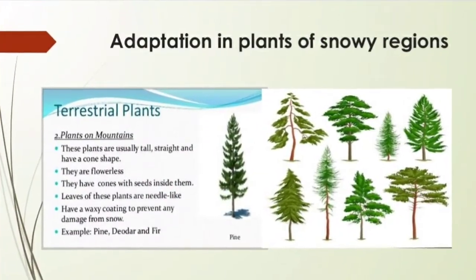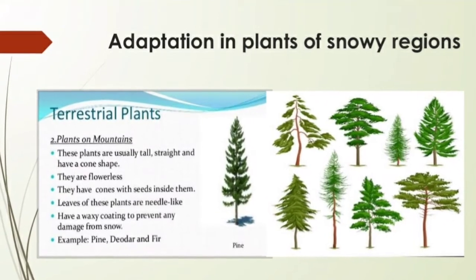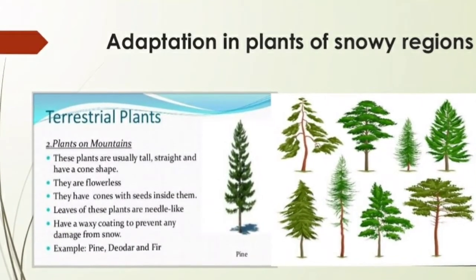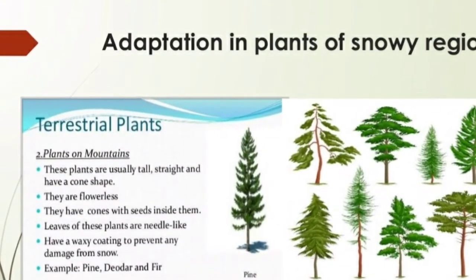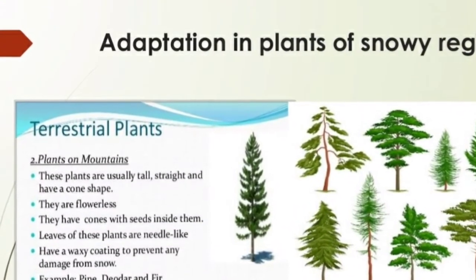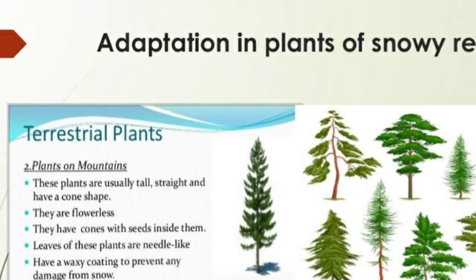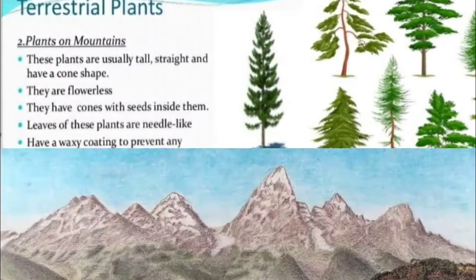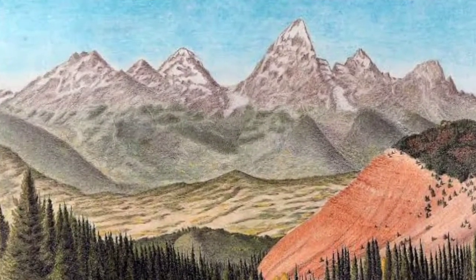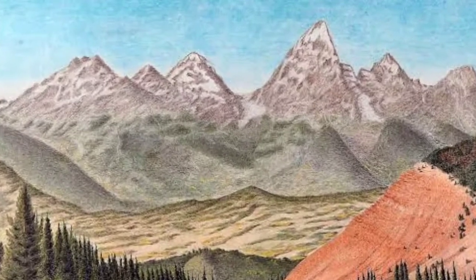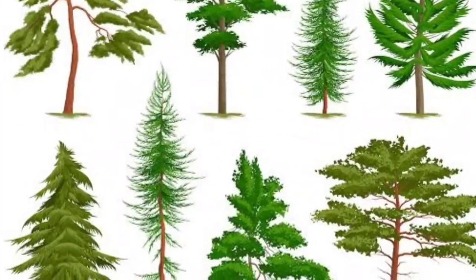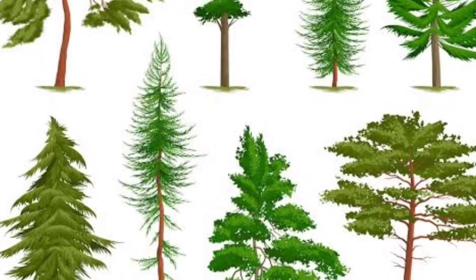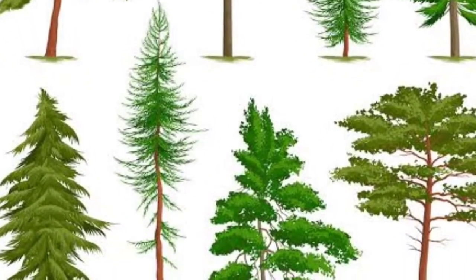Adaptation in plants of snowy regions. Plants of snowy regions are conical in shape due to their sloping branches. In the heavy snowfall and extreme cold in these regions, their conical shape prevents the snow from accumulating on the tree, and the thick bark helps the tree to withstand the cold. Example, Deodar and pine.